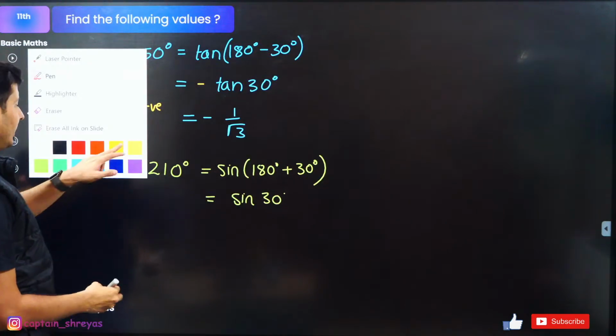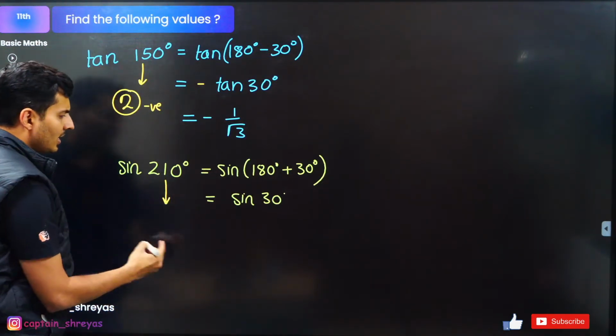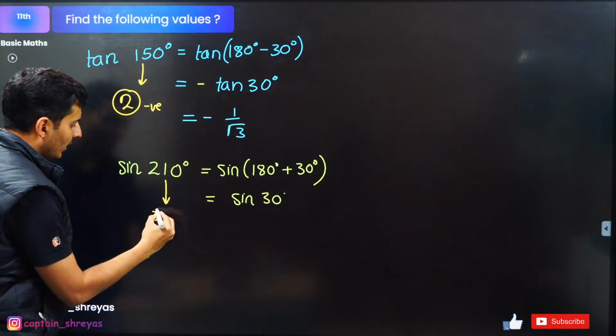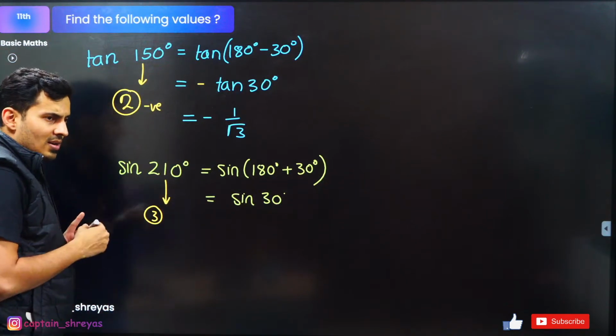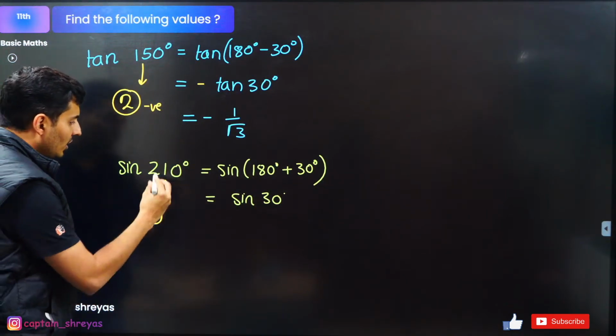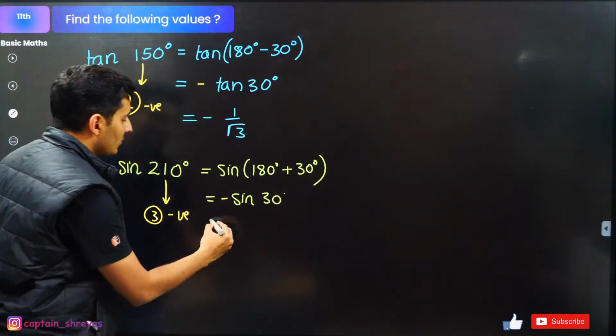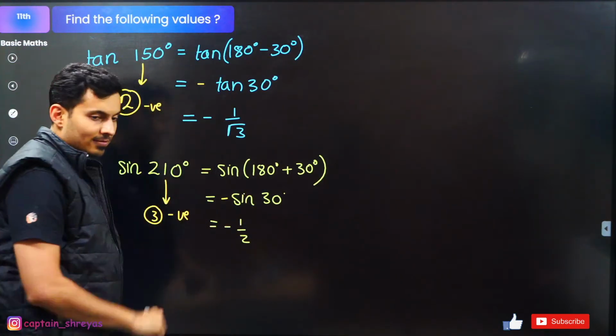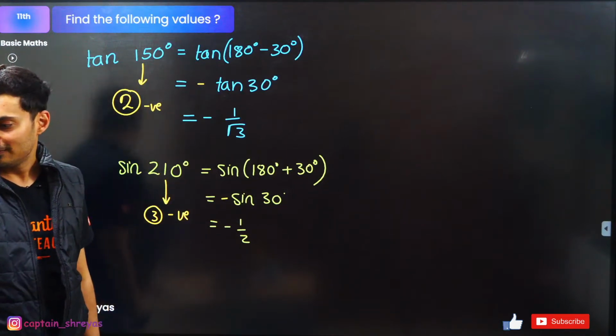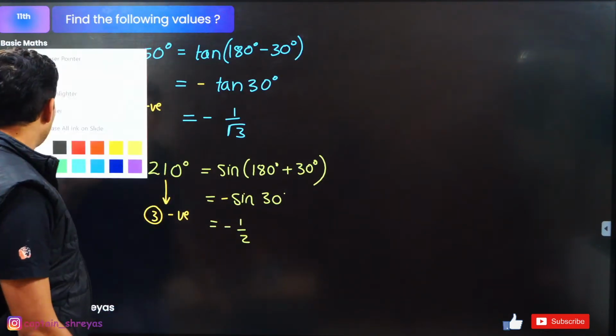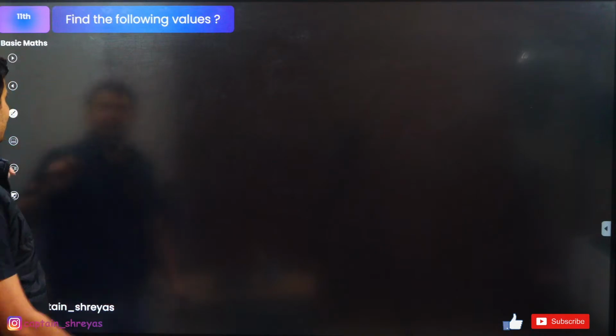Now comes the quadrant. 210 is in the third quadrant. In the third quadrant, all silver teacups, only tan is positive. So this will be negative. That's all. So this will be minus of half. Very good. Similarly, let's take up more examples, guys.